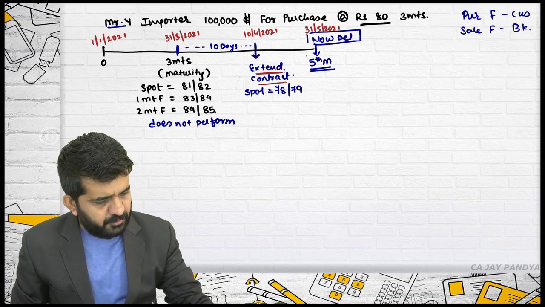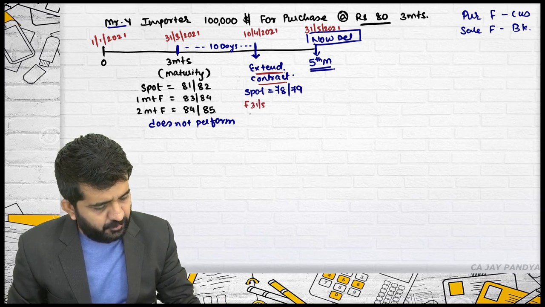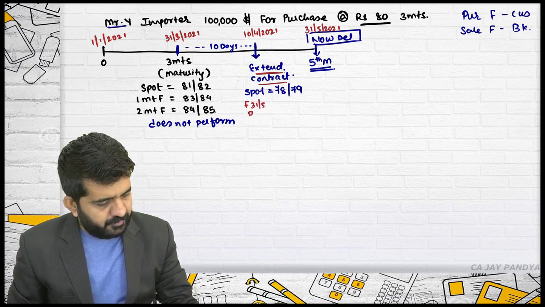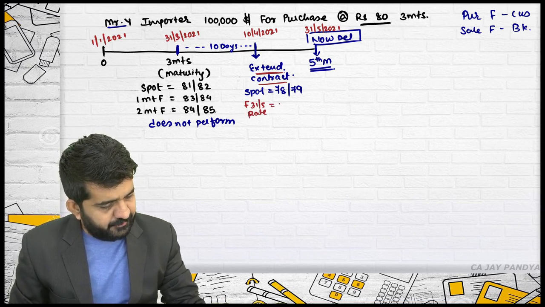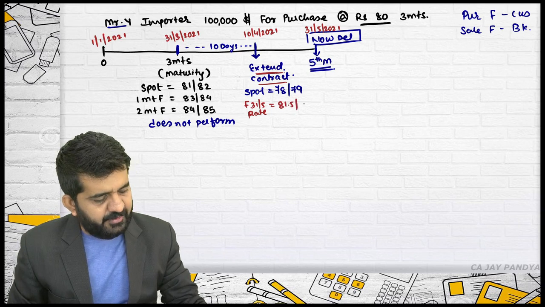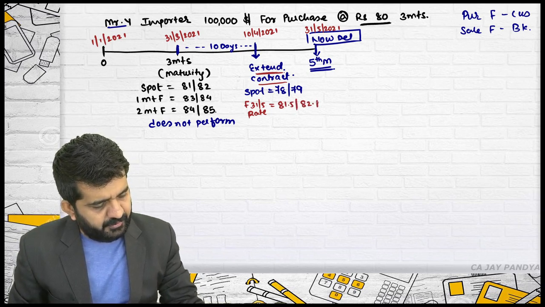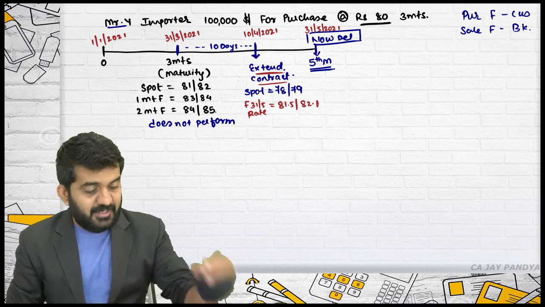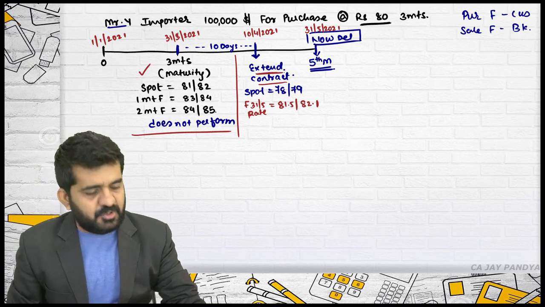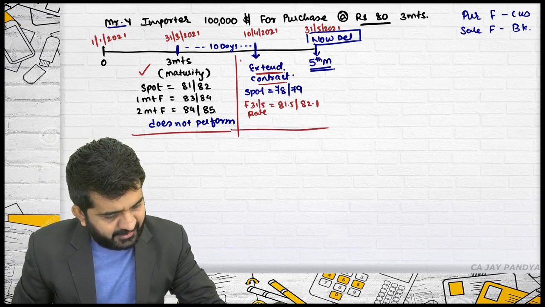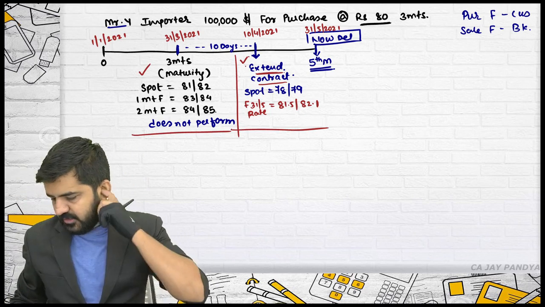Let me also write down the forward rate for 31/5, which is running at 81.5/82.1. These are the rates as on 31st March 2021. These are the rates as on 10th April 2021.